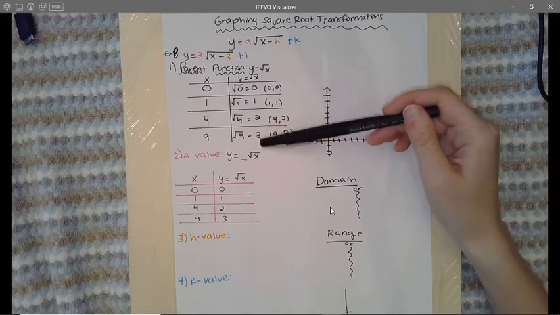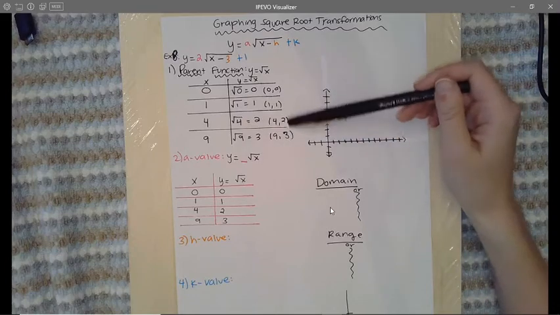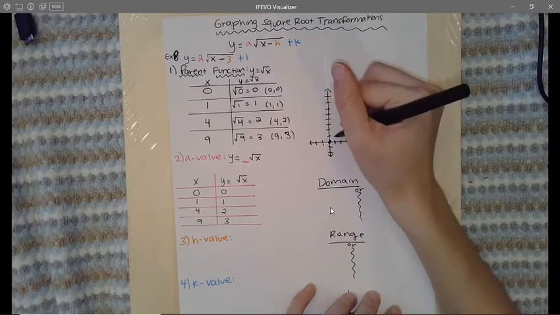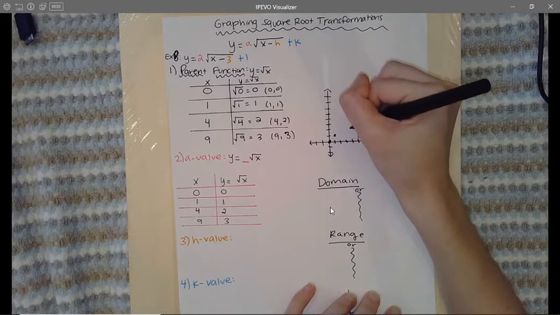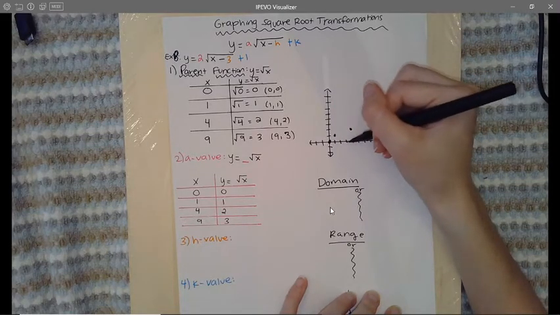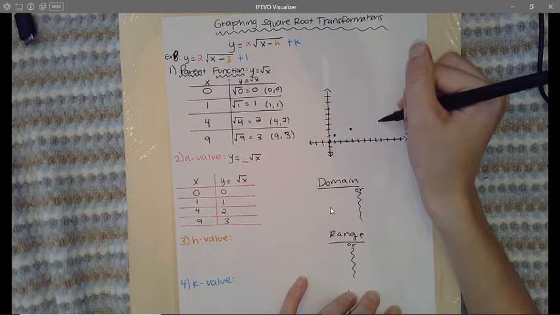You get your y values by square rooting the x's. So the points we're going to be plotting are (0, 0), (1, 1), (4, 2), counting over 1, 2, 3, 4, and up 2, and the point (9, 3), counting 1 through 9 and then up 3. So about right there.